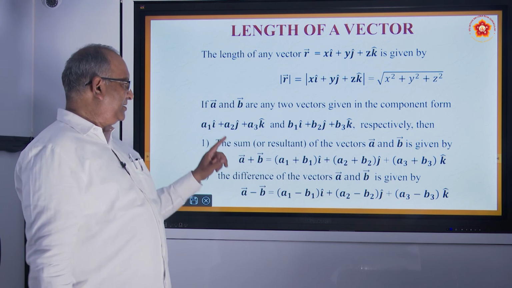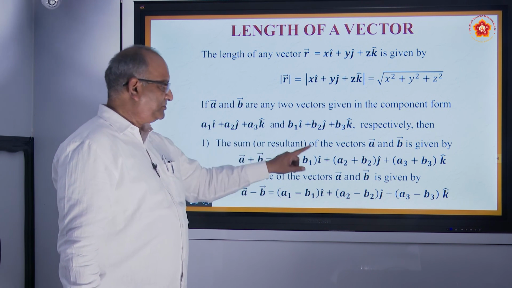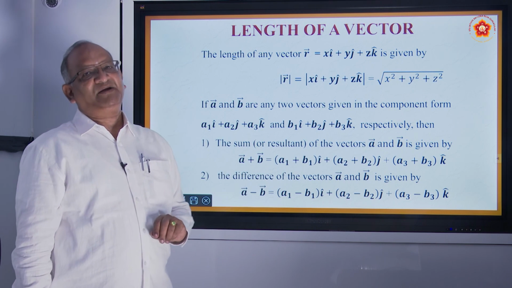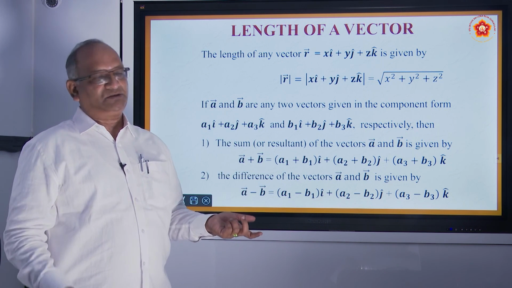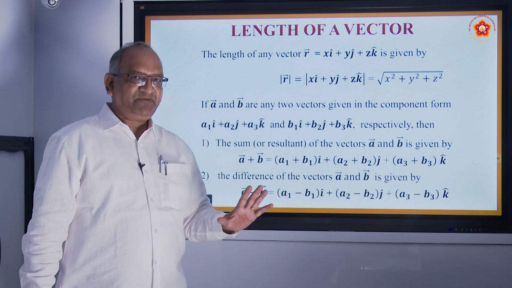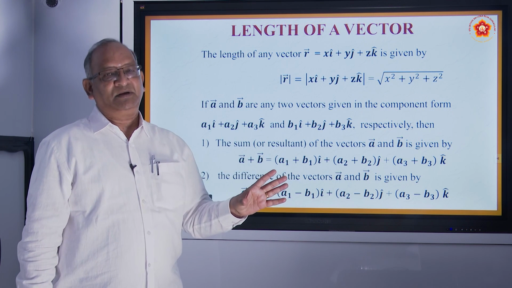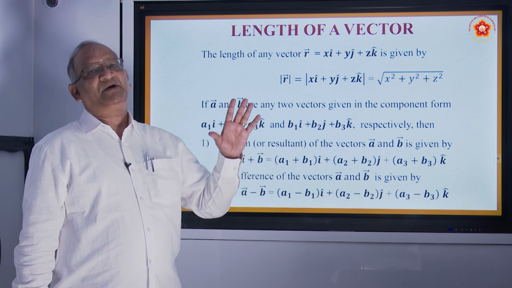So how do you add? a1 plus b1 i, a2 plus b2 j, a3 plus b3 k. This is how we add. This is how we subtract also. If you have to subtract, put the minus sign. So what are we doing? We are adding or subtracting the components: i component with i, j component with j, k component with k.